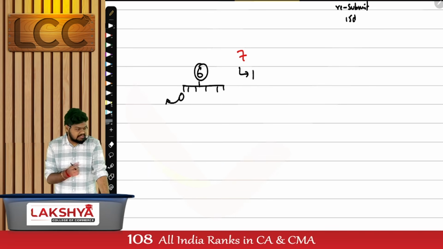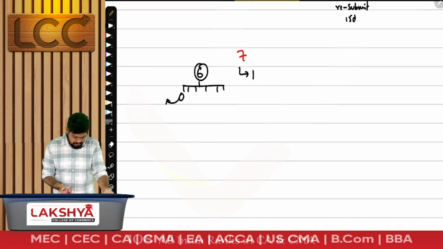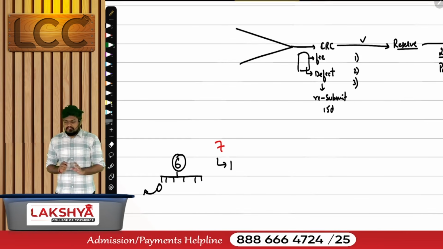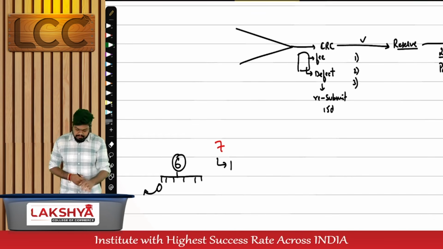Who will be held liable? 6 of them or 5 of them? Only 5 of them. Only 5 of them will be held liable. That's your section number 3A. That's what we have discussed yesterday. Continue with this process from here.